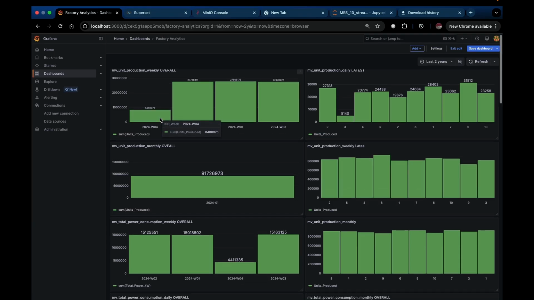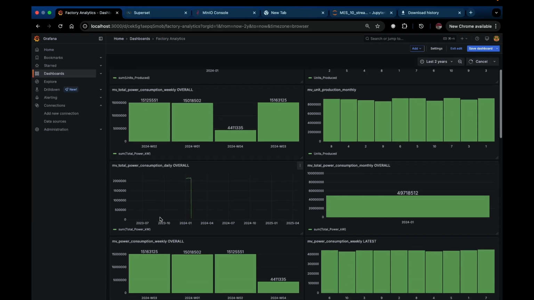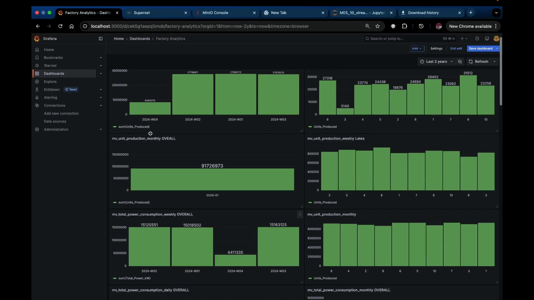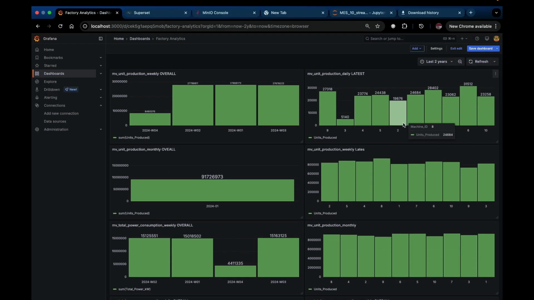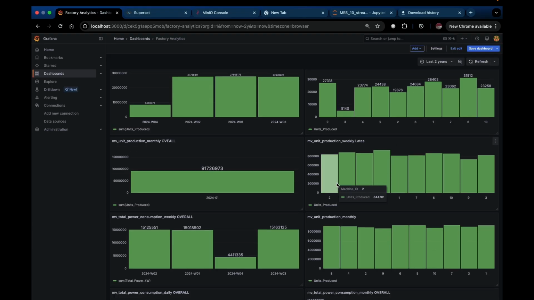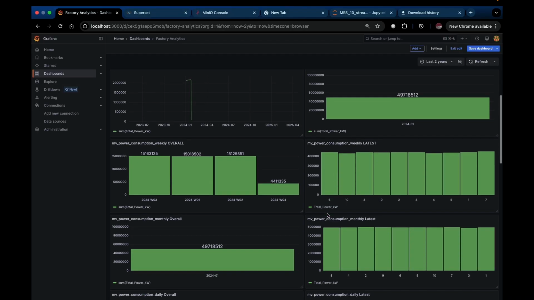So this is my Grafana dashboard. Here on the left side we are showing overall aggregated data of the factory. On the right side we are showing the individual machines, the 10 machines which we have present in our factory.